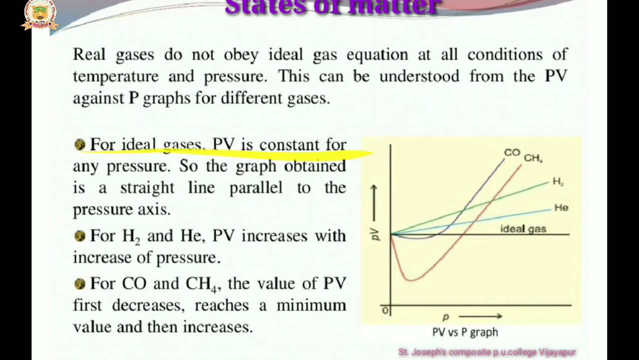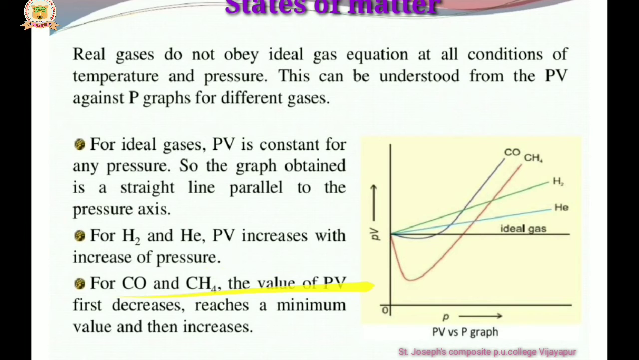For the ideal gas, PV is constant for any pressure, since it obeys the gas law PV equal to nRT. So the graph obtained is a straight line parallel to the pressure axis. In the graph of PV versus P, the ideal gas is a straight line parallel to the pressure axis because PV is constant. Here the two curves of H2 and helium move upward in a nearly straight line. For H2 and helium, PV increases with increase of pressure.